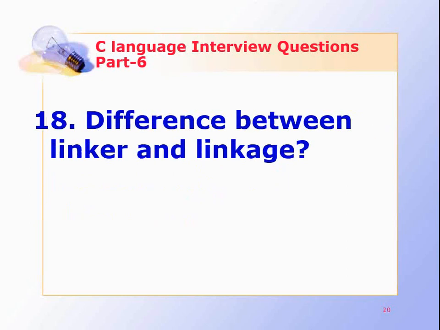Difference between linker and linkage. The linker converts object code into executable code by linking together the necessary built-in functions. The form and place of declaration where the variable is declared in a function, in a program, determine the linkage of the variable.